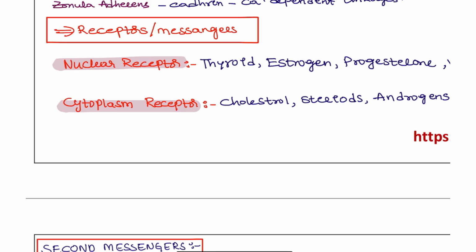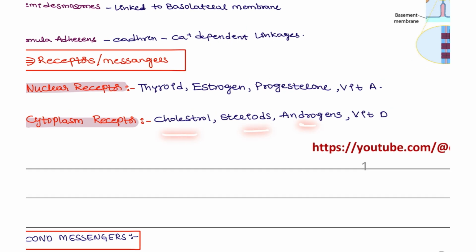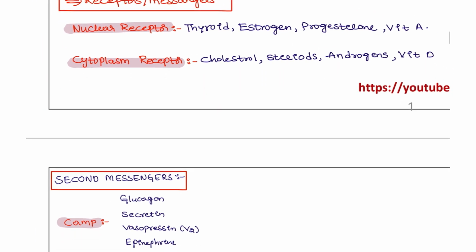Next, receptors and their mechanism. If this is a cell, there is a receptor here and a receptor here. How are they going to act? If it is inside the cell, that is a cytoplasmic receptor. Examples are cholesterol, steroids, androgens, and vitamin D. If this is a cell and in the nucleus there is a receptor, those are the nuclear receptors: thyroid, estrogen, progesterone, and vitamin A will work here.